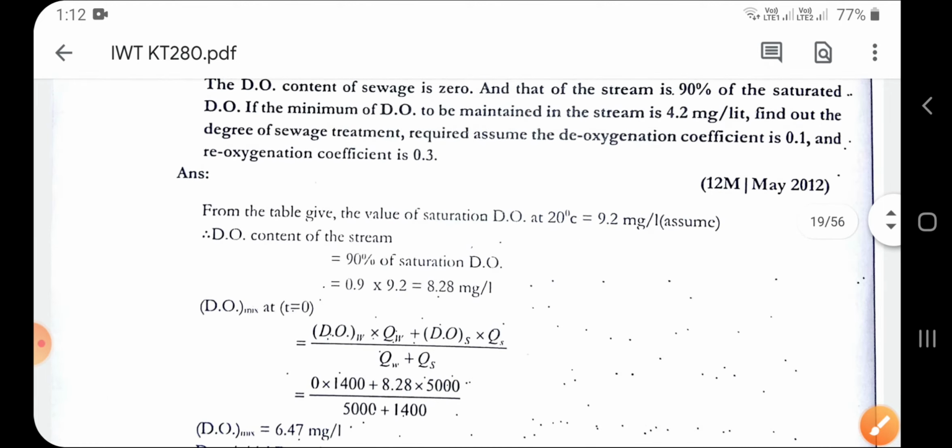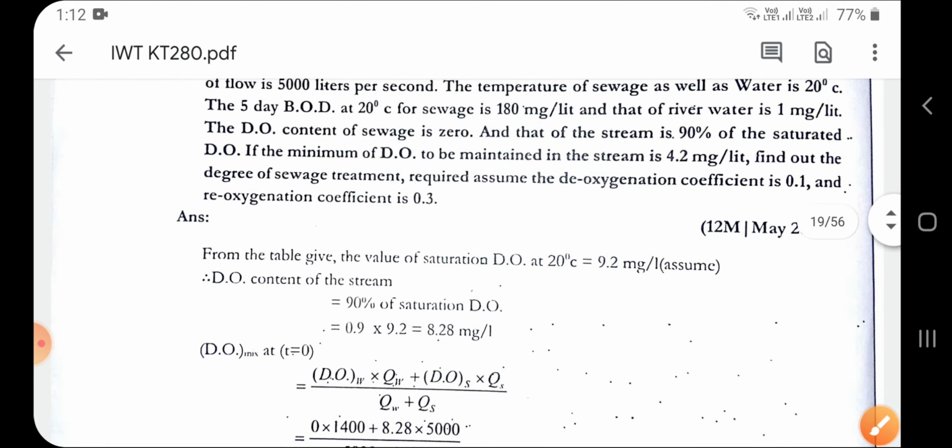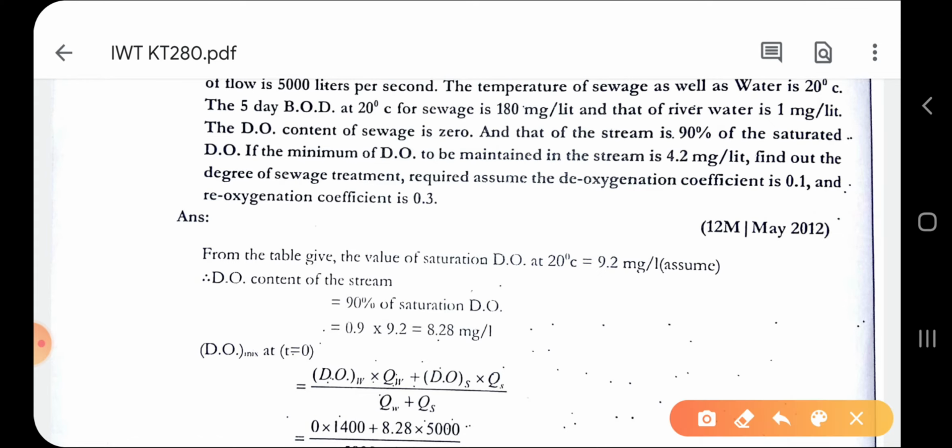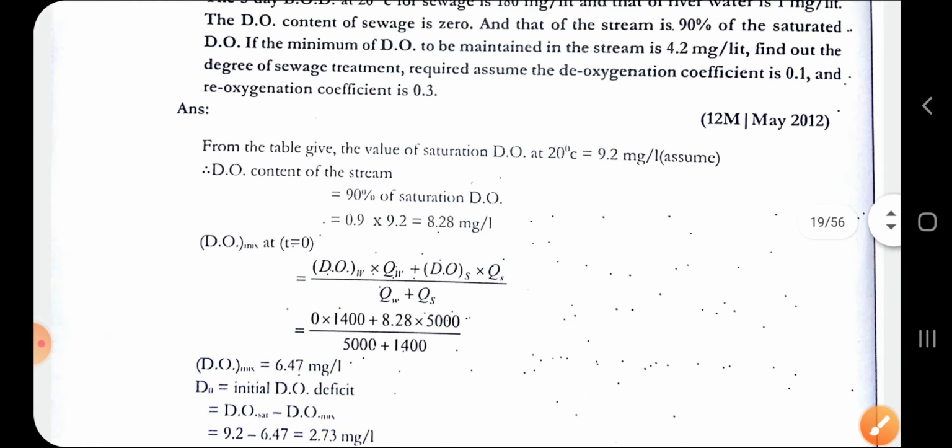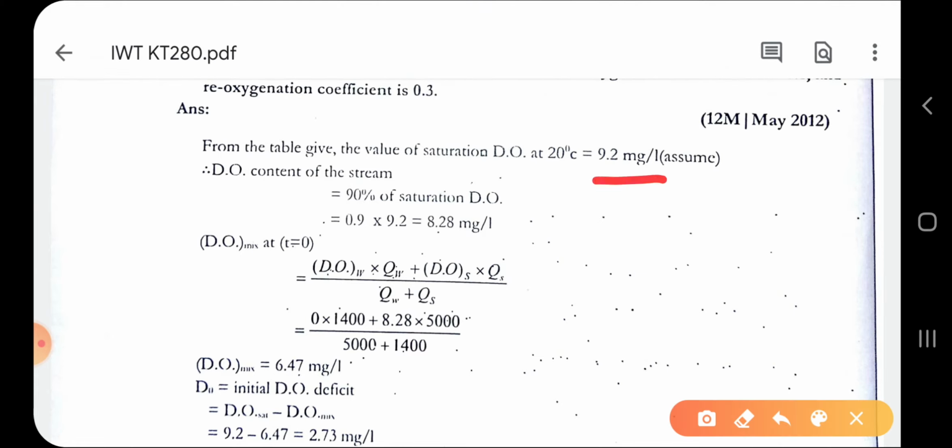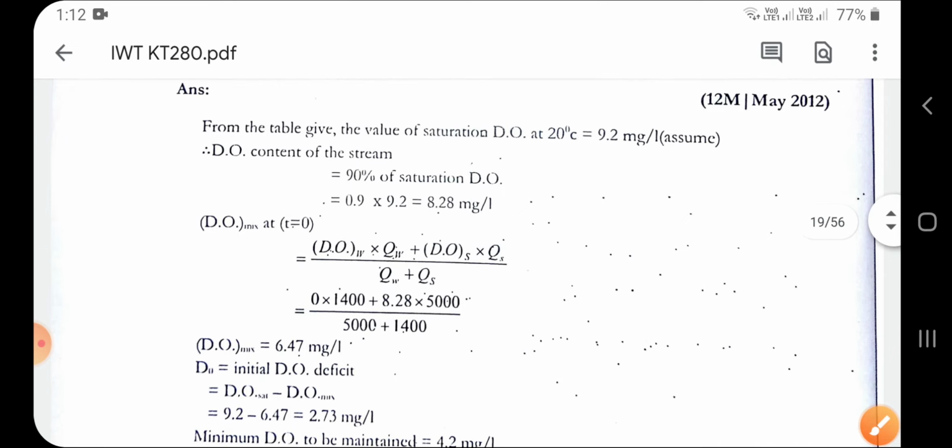90% is mentioned in the question, correct? The stream is at 90%, as you can see over here. So for 90% of DO, we multiply 0.9 into 9.2, and we have got the answer 8.28 milligram per liter, correct?